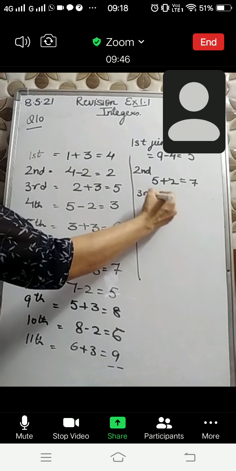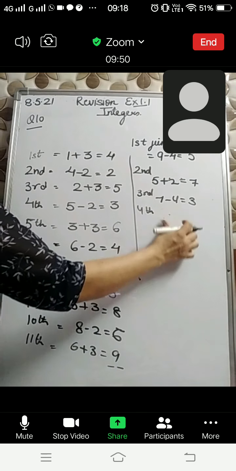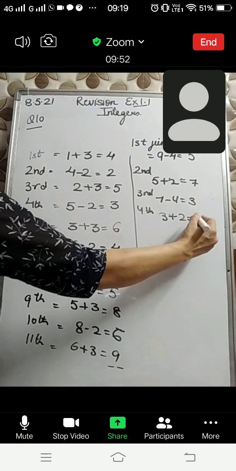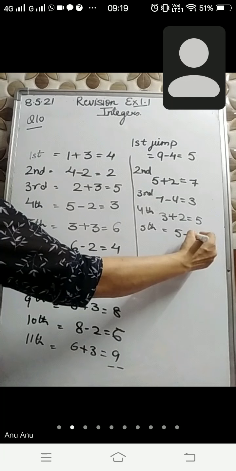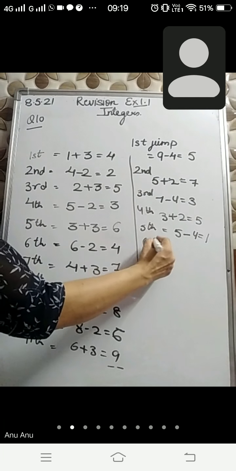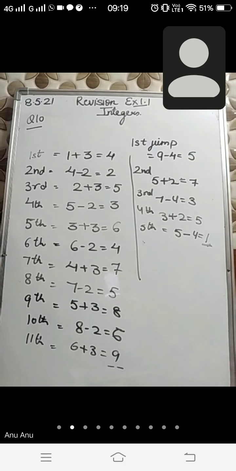In the third jump, 7 minus 4 is 3. In the fourth jump, 3 plus 2 is 5. In the fifth jump, 5 minus 4 is 1. Now he has reached the topmost step, that is the first step, in 5 jumps. So this is the second part.